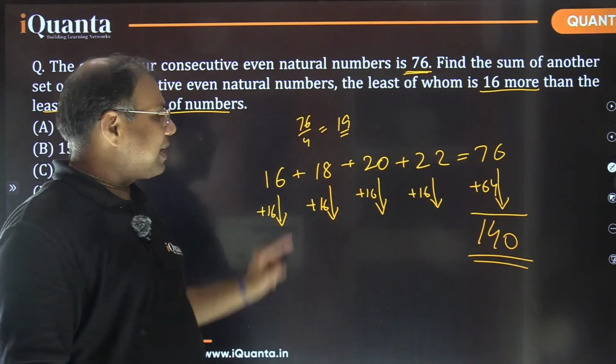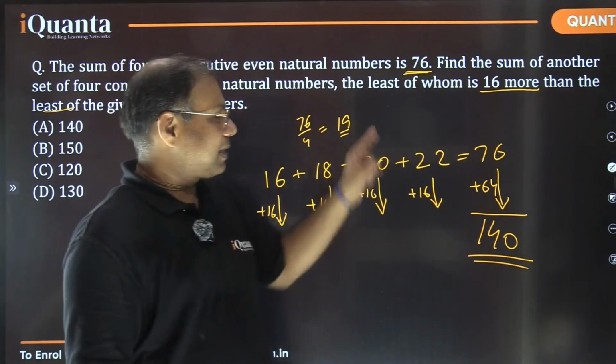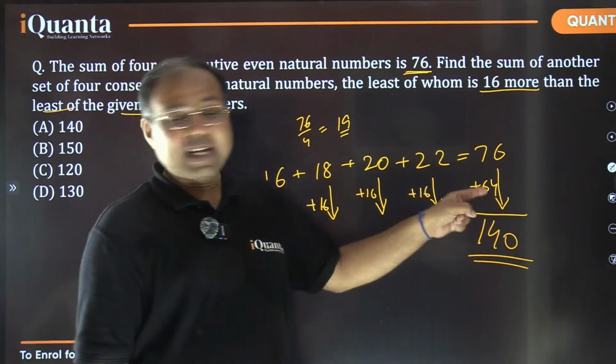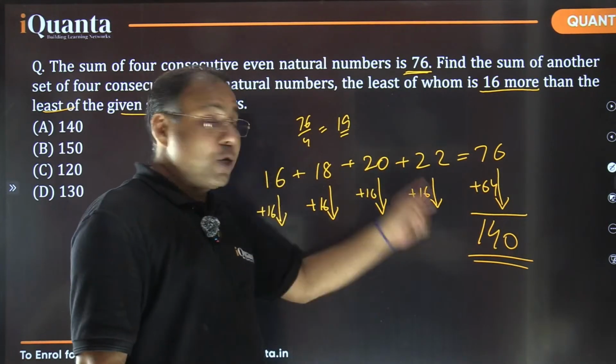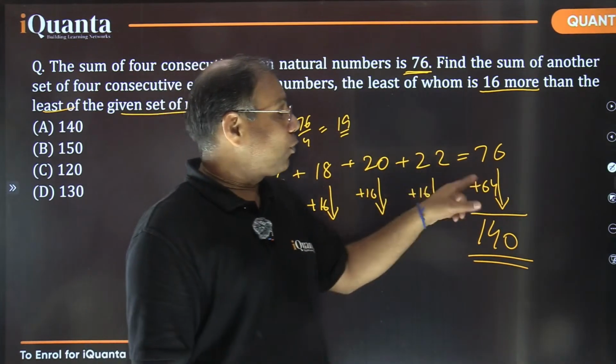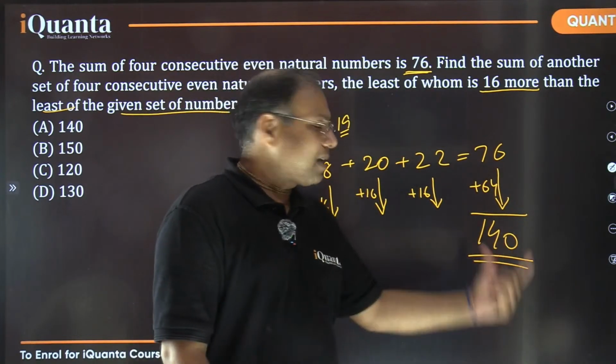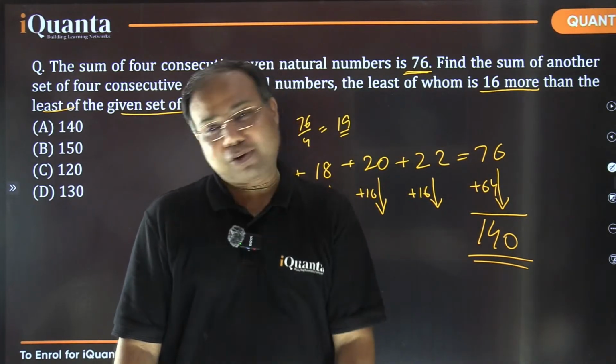Every number is being increased by 16, 16, 16, 16. How many times? 4 times. So 16 times 4 is 64. That means effectively the sum of these new four numbers is 64 more than the previous sum. That's how this answer comes out to be 140.